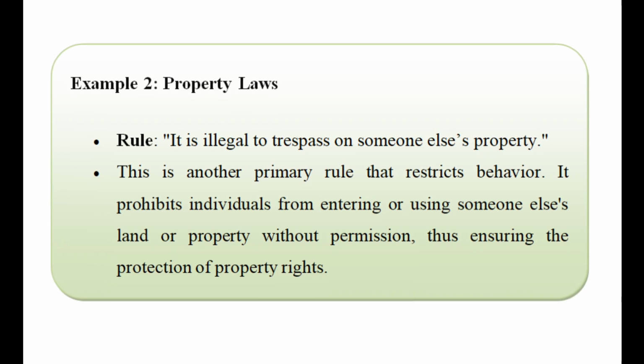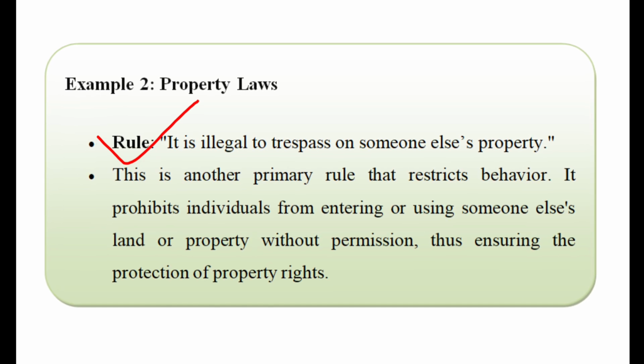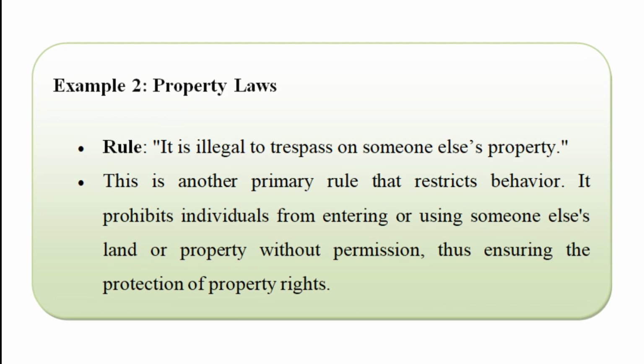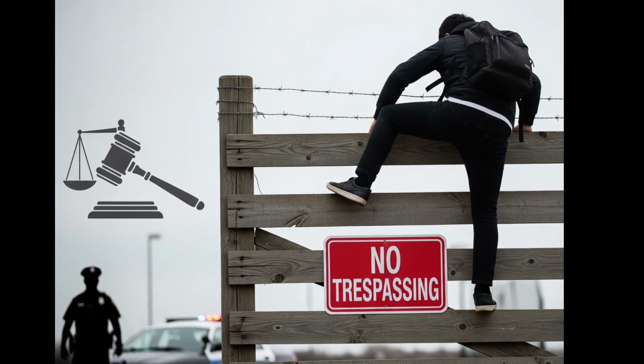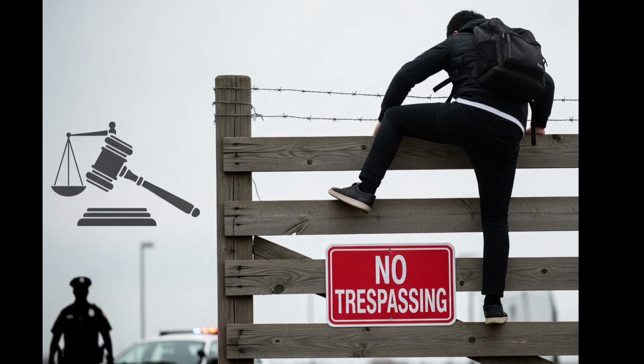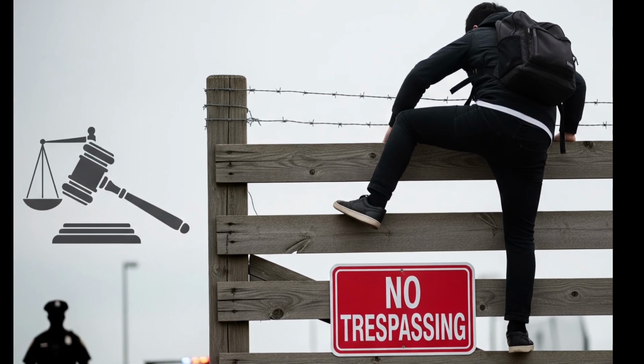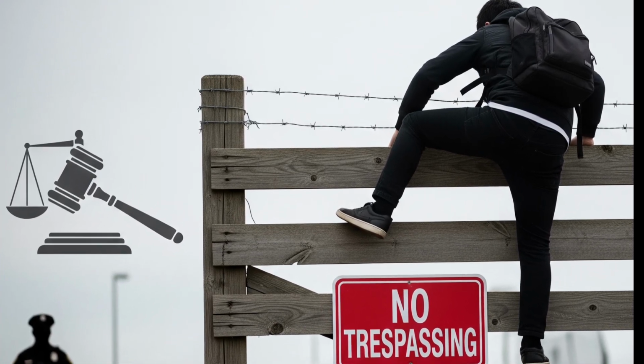Property laws. It is illegal to trespass on someone else's property. This primary rule prohibits a certain behavior. It prohibits individuals from entering or using someone else's land or property without permission. Thus, primary rules ensure the protection of property rights.